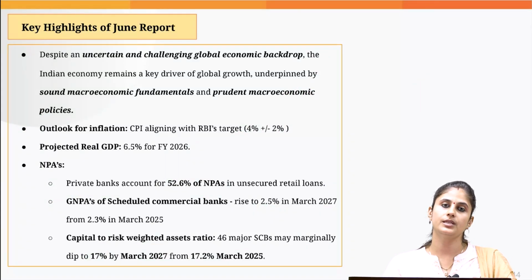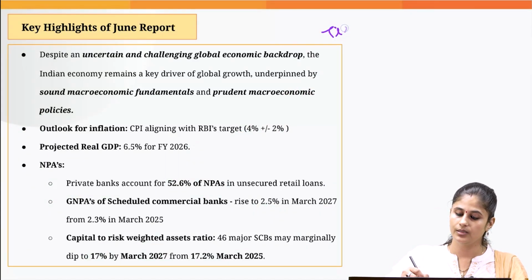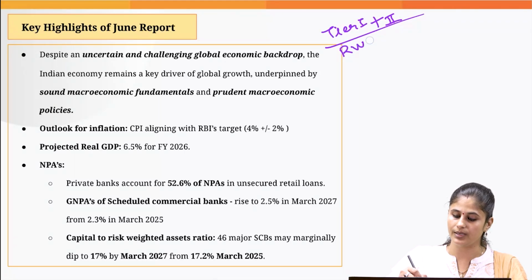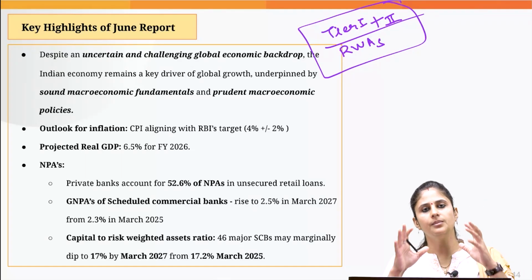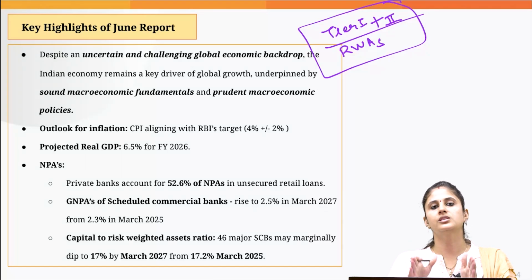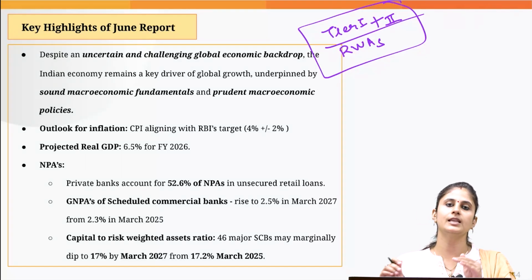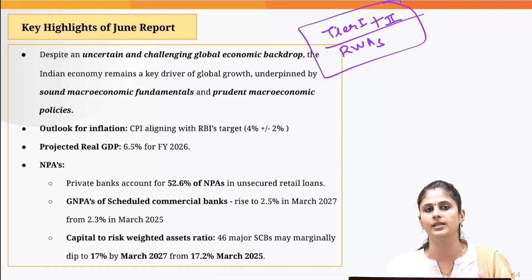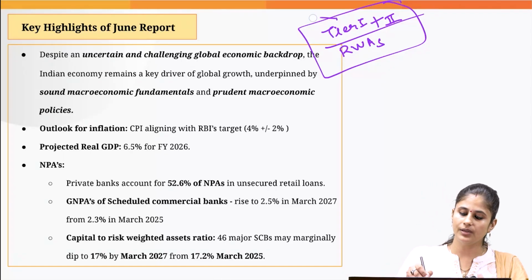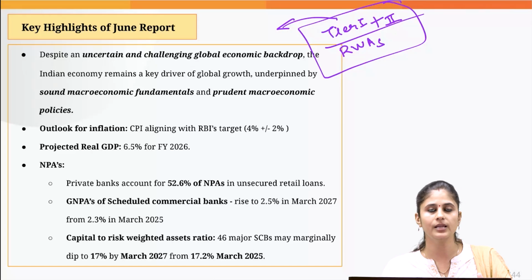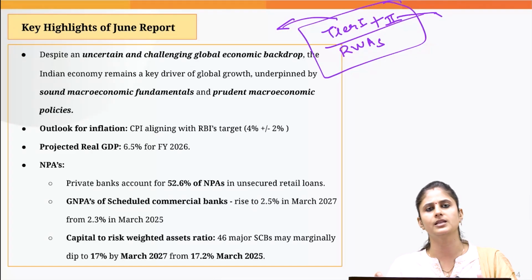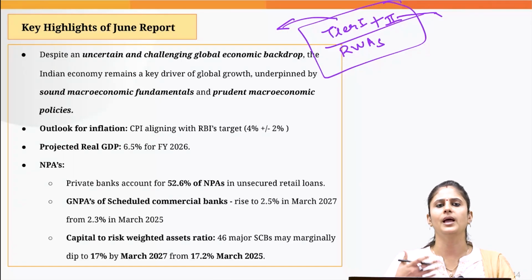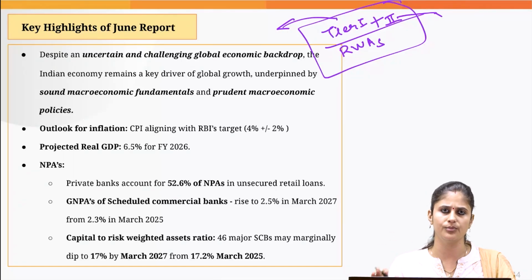Now, what is the capital adequacy ratio? Capital adequacy ratio is Tier 1 capital plus Tier 2 capital divided by the risk weighted assets. In simple terms, it tells us whether the bank has enough capital to deal with the losses in case the loans that it has given are not returned by the borrower. Tier 1 capital refers to the core capital of the bank, which it raises by issuing Additional Tier 1 bonds, and Tier 2 capital is the money which the bank is able to raise by issuing hybrid instruments, other kinds of bonds, etc.